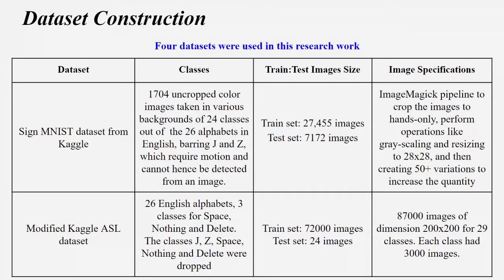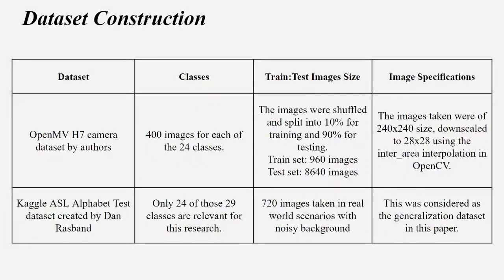Similarly, for the modified Kaggle ASL dataset, we got about 3000 images per class. So we have 72,000 images for training and 24 images for testing. We actually created a third dataset on our own. So we created 400 images for each of the 24 classes. And now here you would see something interesting. We actually split it into 10% for training and 90% for testing. So our testing dataset is composed of 8640 images, and 960 out of those 9600 images were taken for training.